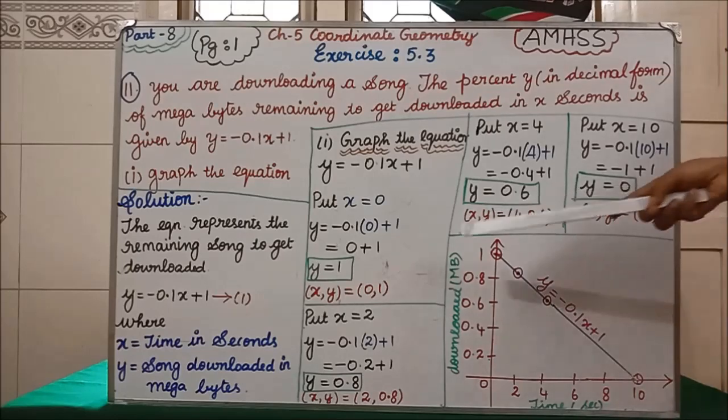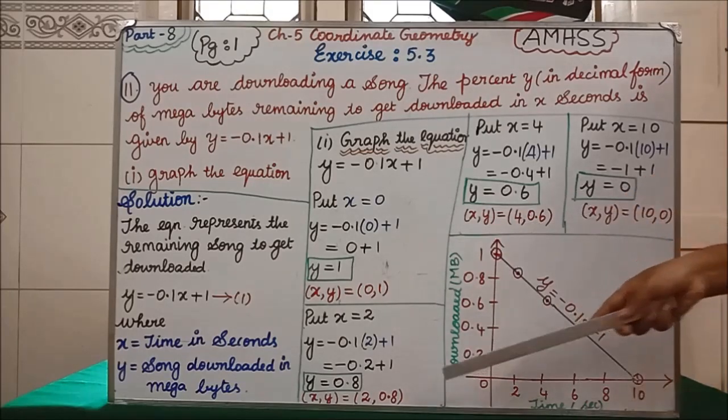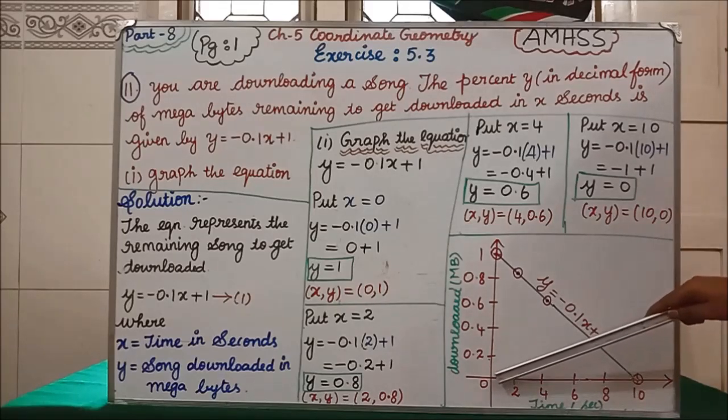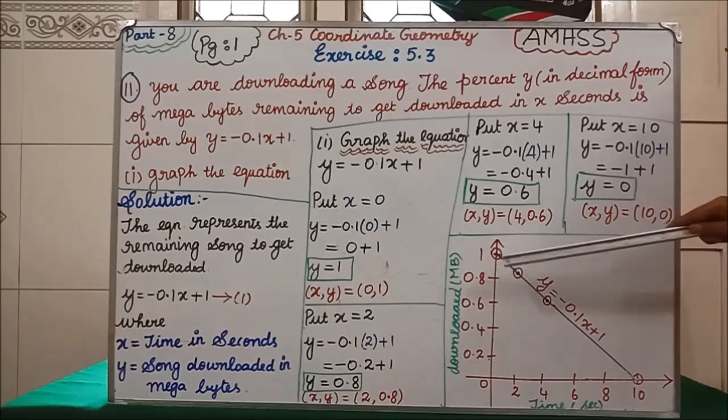First point is (0, 1), second is (2, 0.8), third is (4, 0.6), and fourth is (10, 0). So totally we have got 4 points. These 4 points we are going to plot in the graph. See, first point is what? (0, 1). (0, 1) means in the y-axis here, (0, 1).